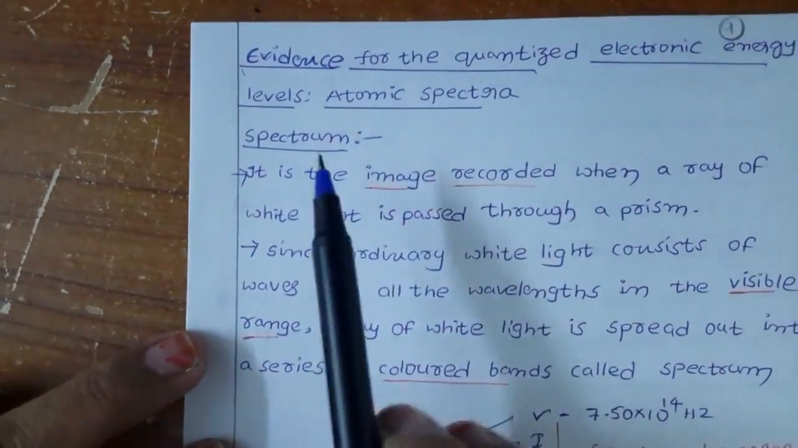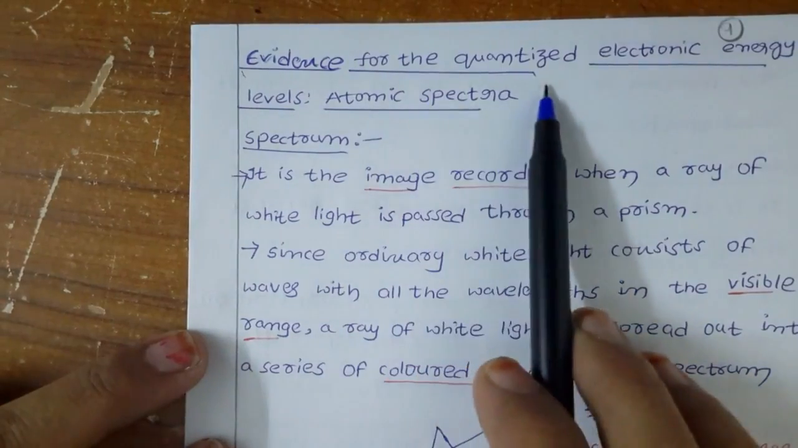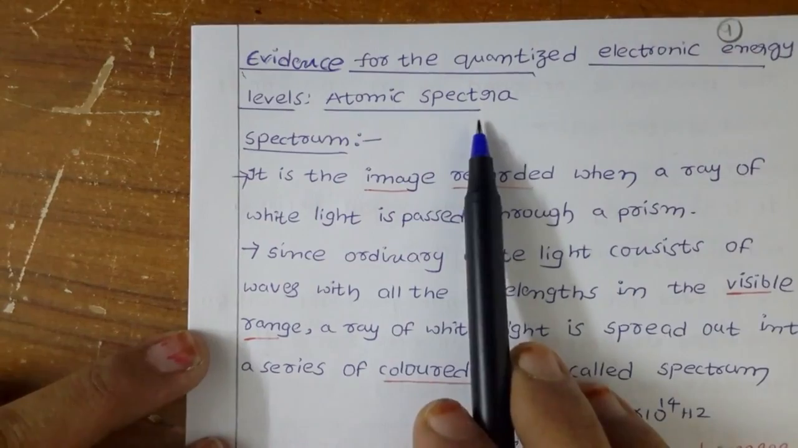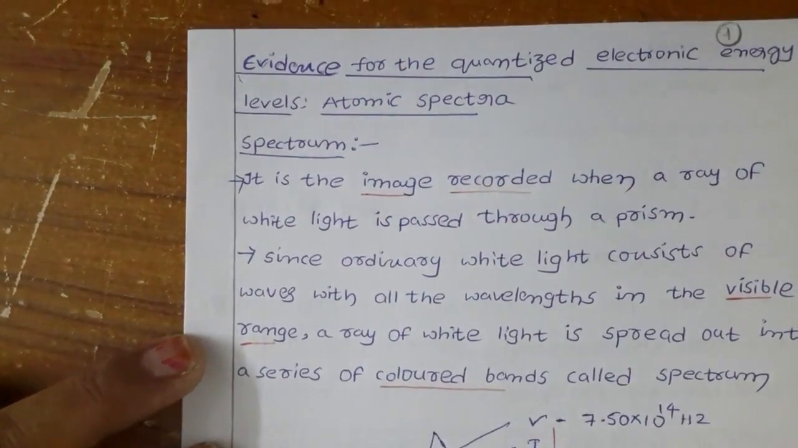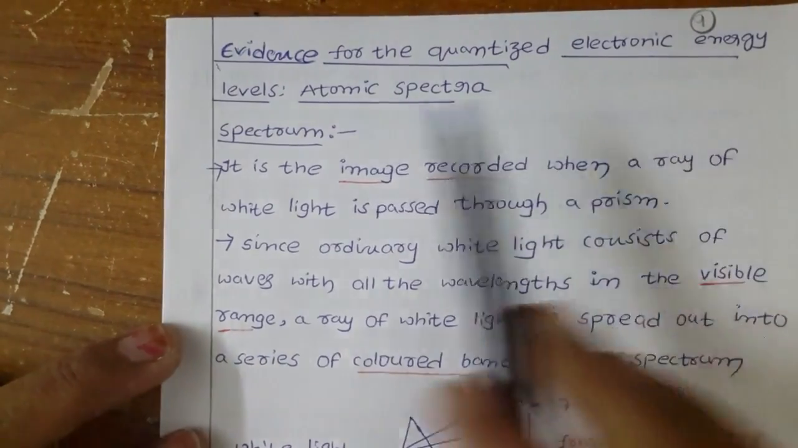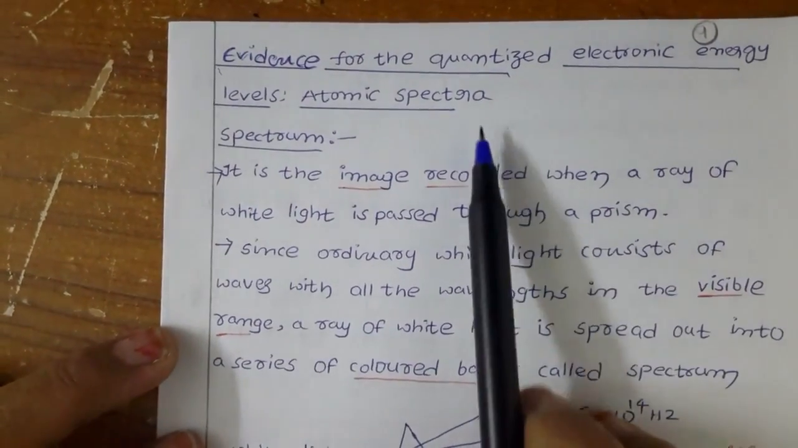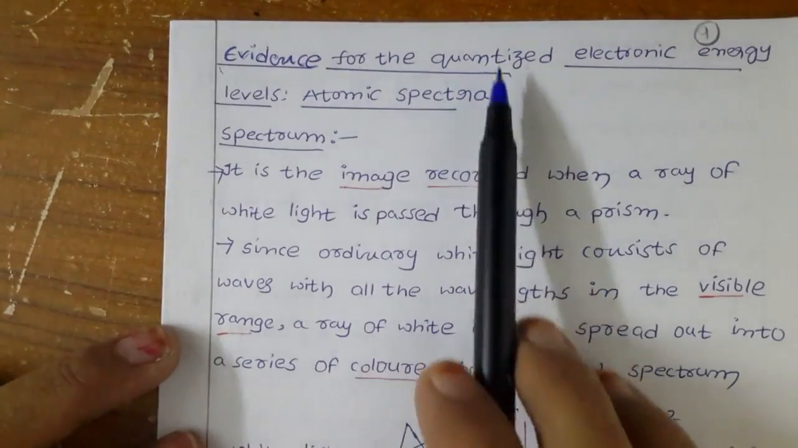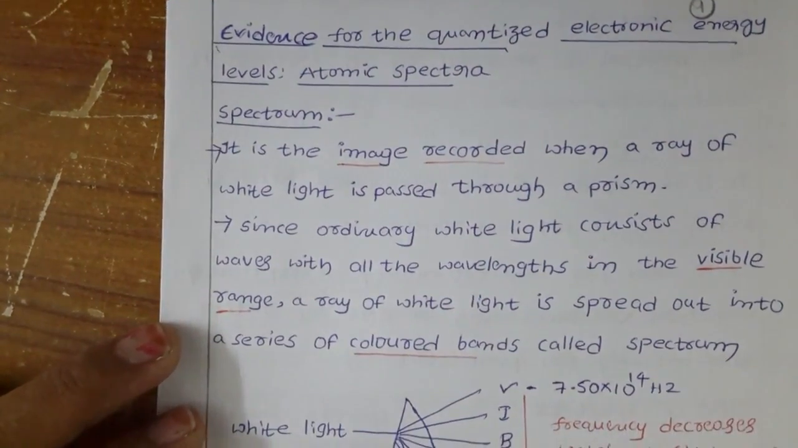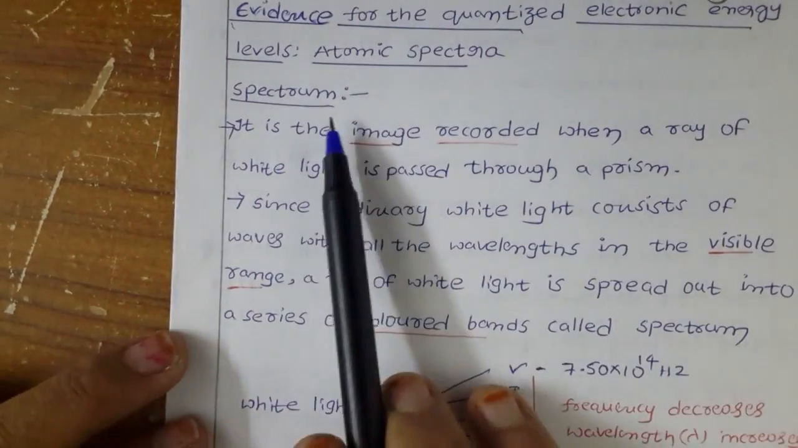Okay, so continuation of our last topic. Here, evidence for the quantized electronic energy level is nothing but atomic spectra. Let us come to know the meaning of quantized electronic energy level. Before that, we have a few terminologies. Let us discuss. First, we have the spectrum.